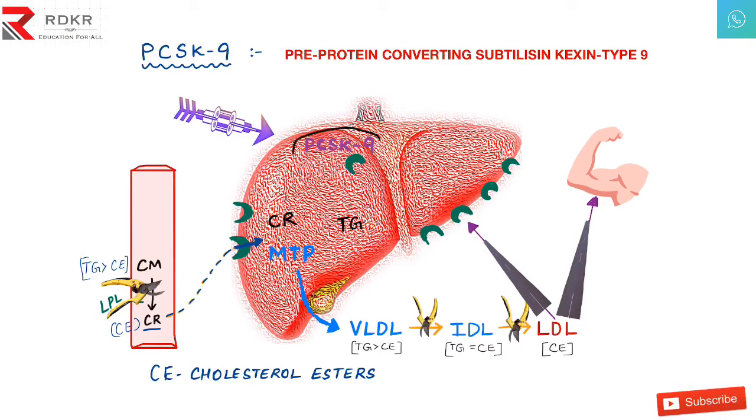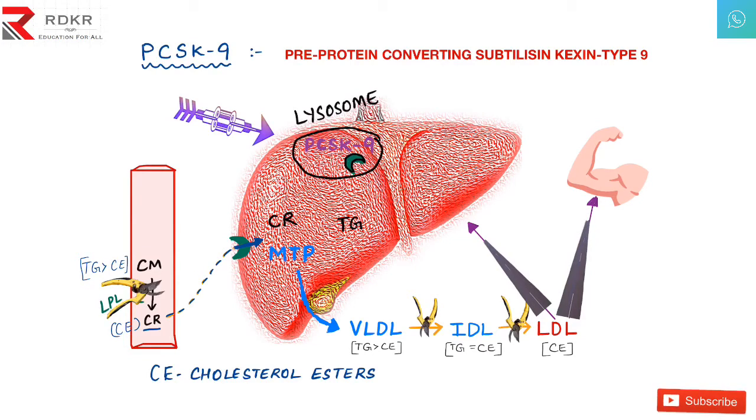Like it puts the receptor and the protein itself into one small box. That box name is lysosome. What does the lysosome do? The lysosome breaks away all the LDL receptors. So the LDL receptors are broken down. So when this protein keeps on doing this for many days, what happens? All the LDL receptors which are present on the liver are all lost. Okay, so now you don't have any of the LDL receptors.